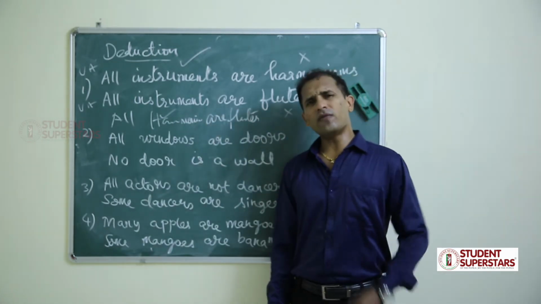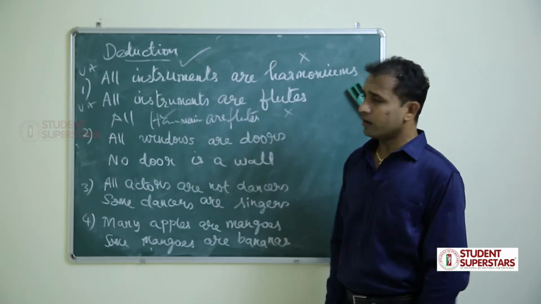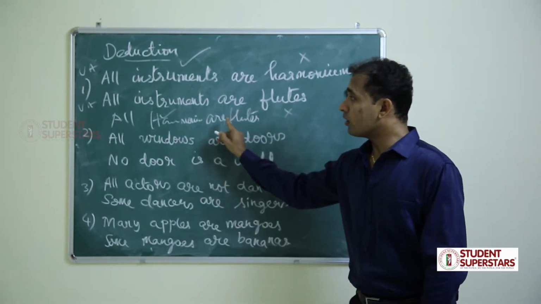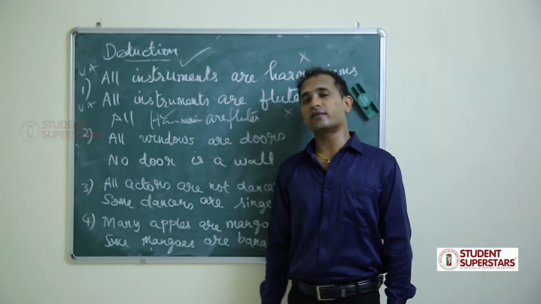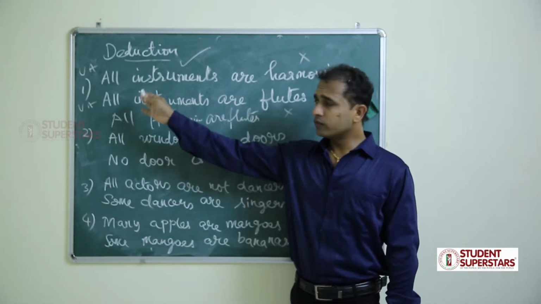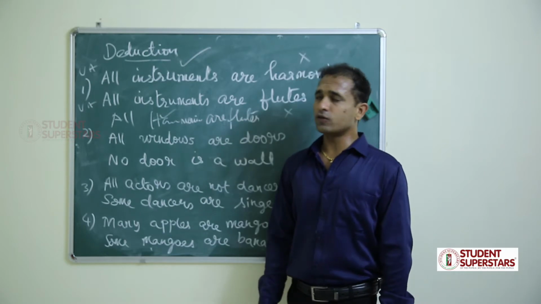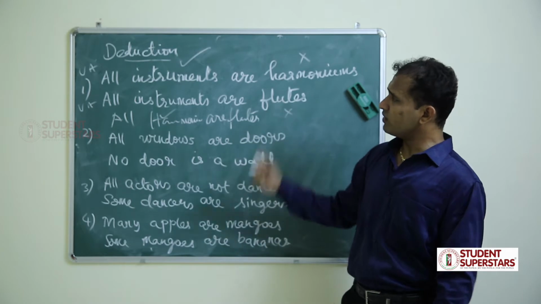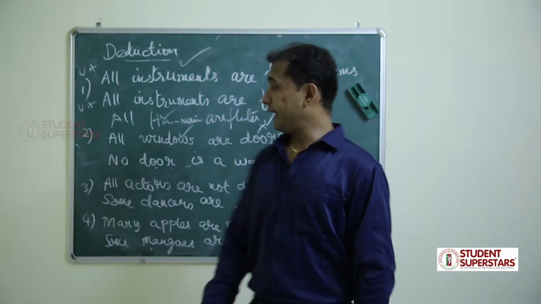Rule number 5 says if one statement is negative, conclusion is negative. Is any statement negative here? No. So all harmoniums are flutes, not negative. Rule number 5 satisfied. Rule number 6. If 2 statements are particular, no conclusion. No, 2 statements are universal. Rule number 6 over. Rule number 7. If 2 statements are negative, no conclusion. No statement is negative. So this is the answer. All harmoniums are flutes.